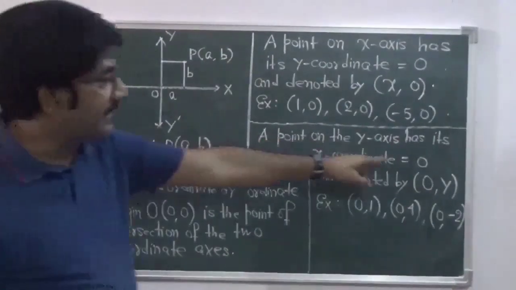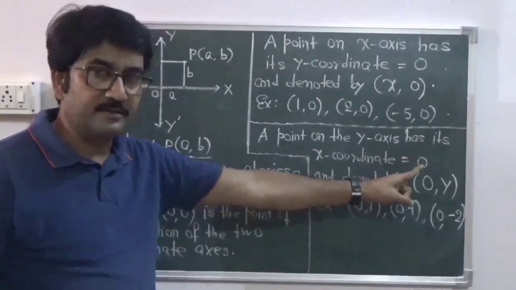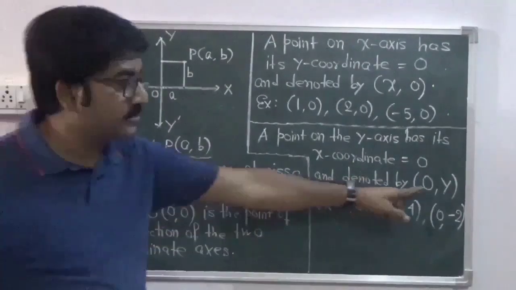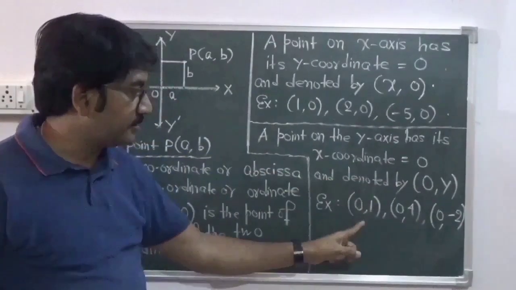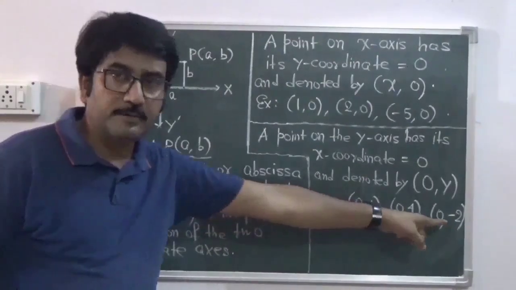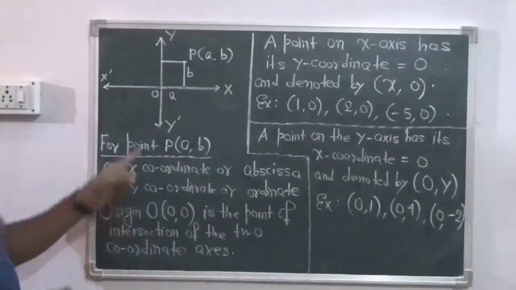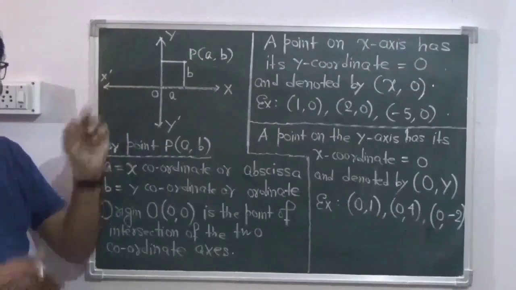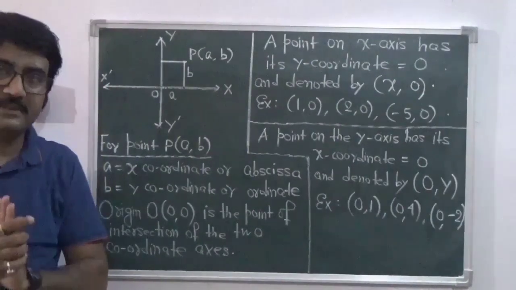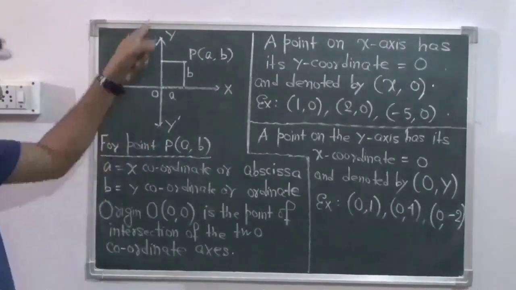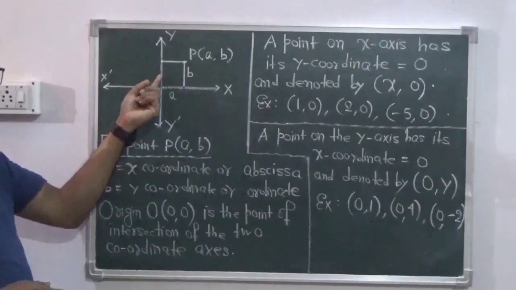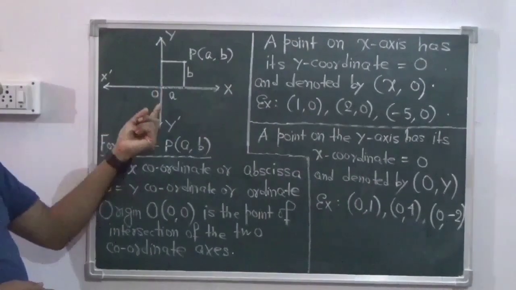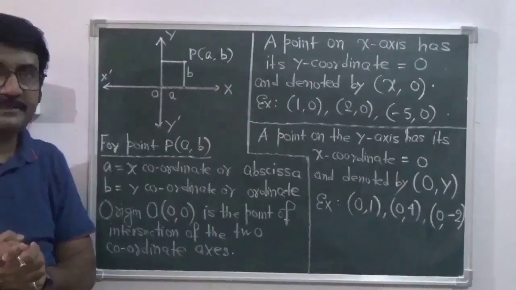A point on the y-axis has its x coordinate 0 and is denoted by (0, y). Examples: (0, 1), (0, 4), (0, -2). So if the point lies on the y-axis, then always it will have x value equal to 0. So any point on the y-axis will be like (0, 1), (0, -1) like this.